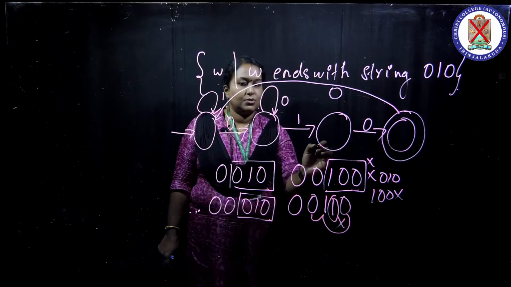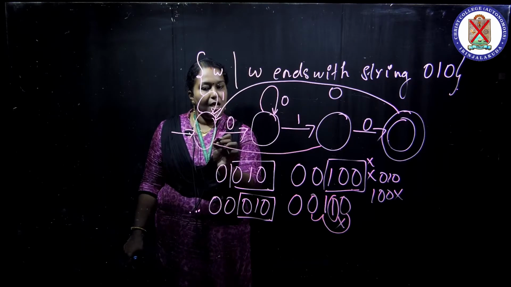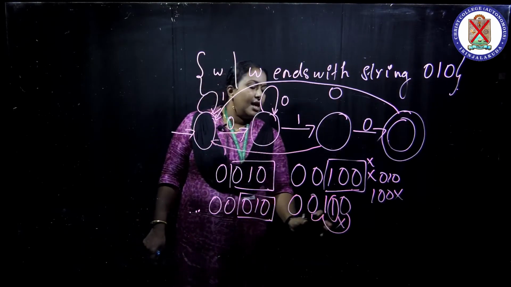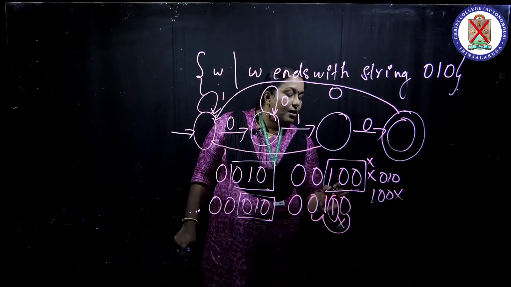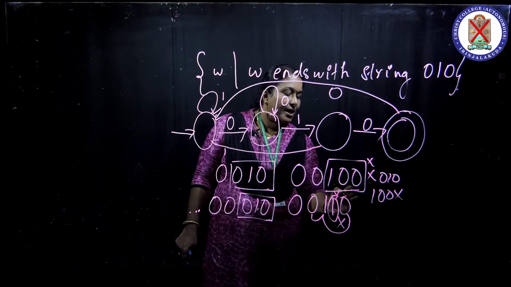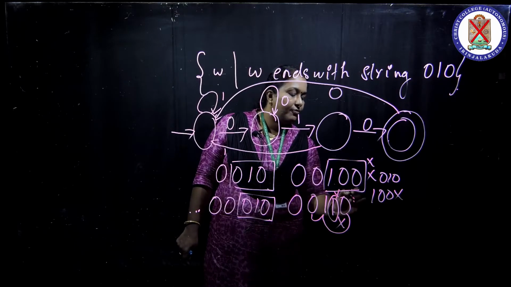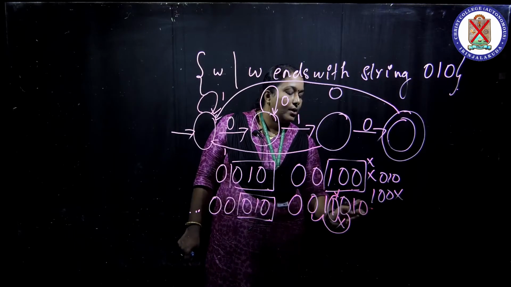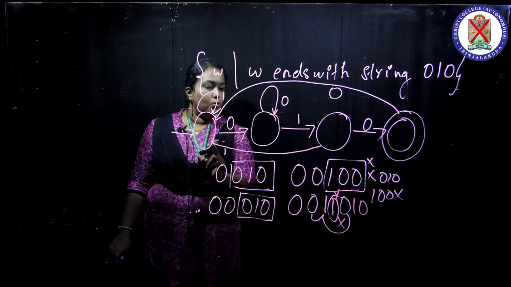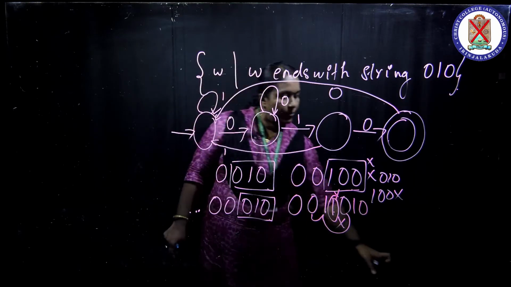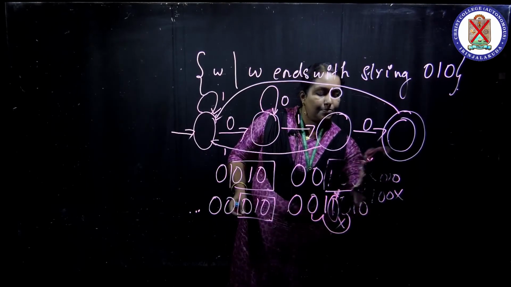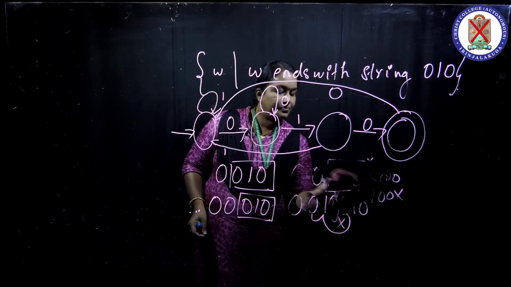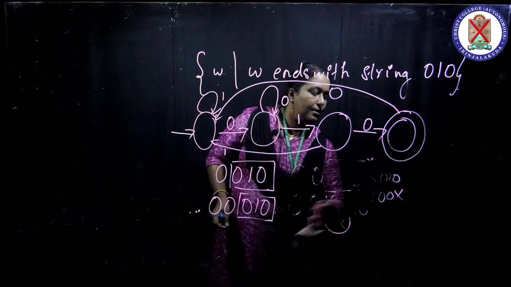To avoid it, we must go into the first state, because we want a pattern like this: this one is avoided, and after that we must have 0, 1, 0. So we must move into the first state. That's the concept.